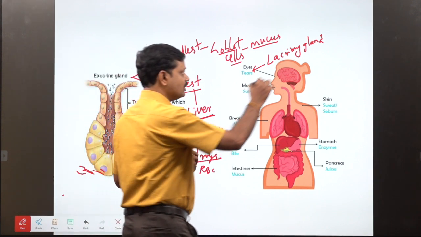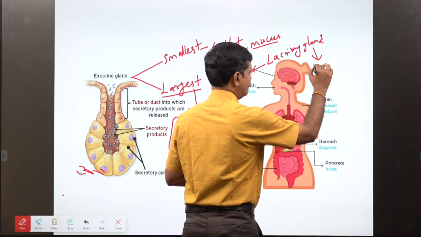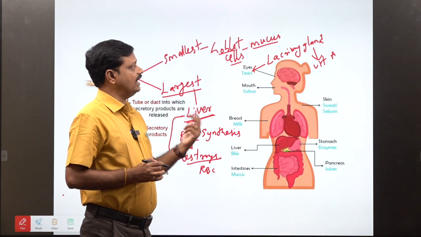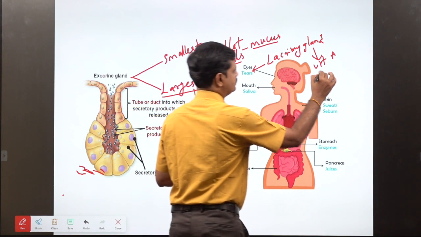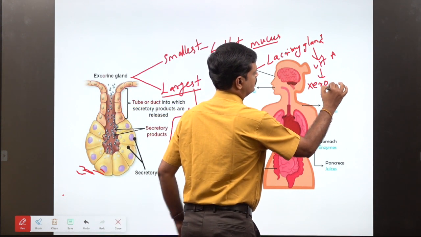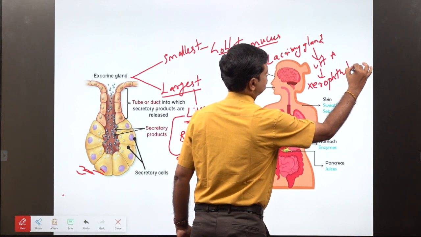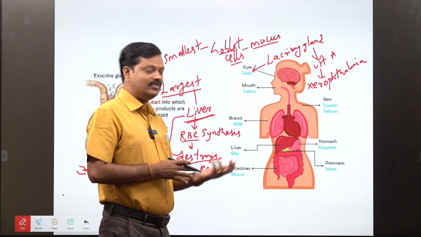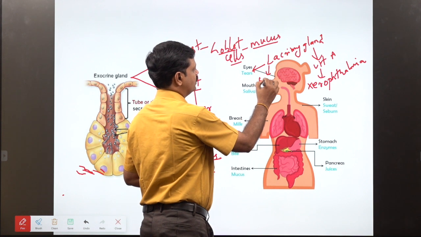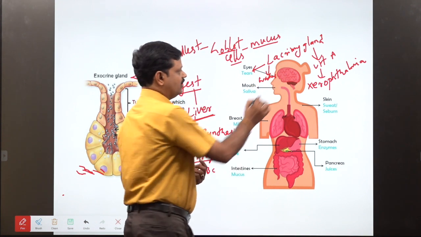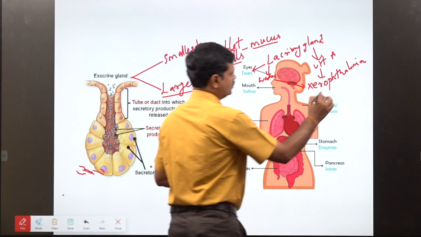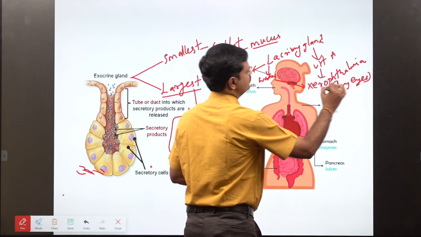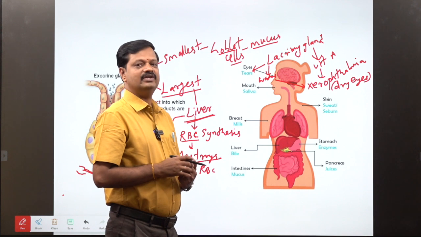Okay, and the lacrimal gland is sometimes affected by vitamin A deficiency disease. In vitamin A deficiency, the lacrimal gland water dries up, which causes the disease xerophthalmia. Xerophthalmia is a vitamin A deficiency disease. So when vitamin A deficiency occurs, the water in the lacrimal gland dries up, leading to xerophthalmia. Xerophthalmia is nothing but dry eyes. Why is it called dry eyes? Because the water in the lacrimal gland dries due to vitamin A deficiency.